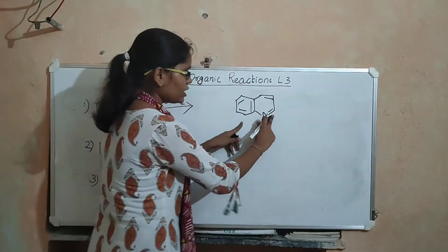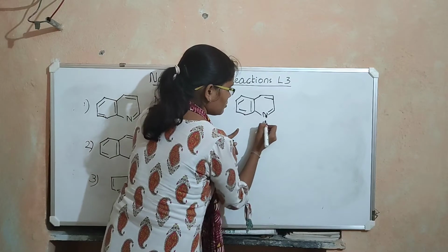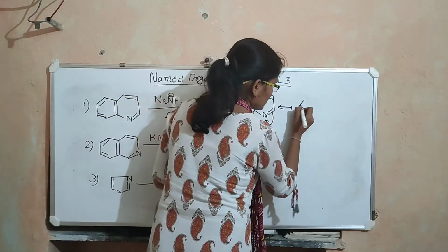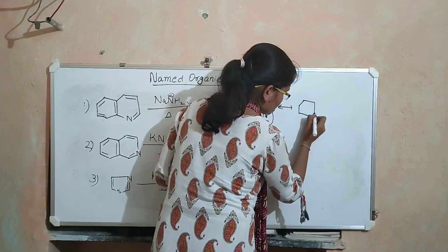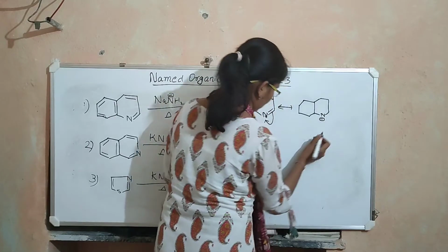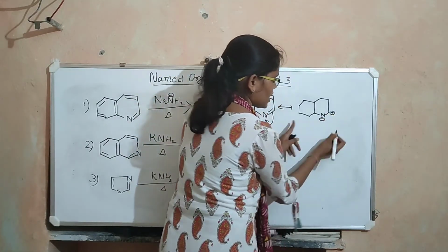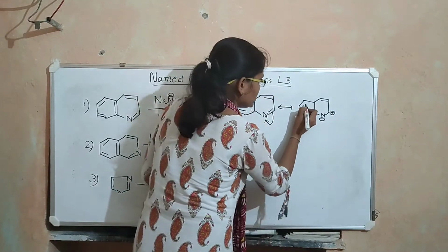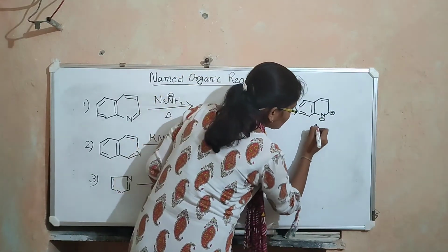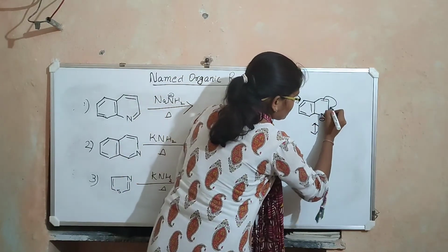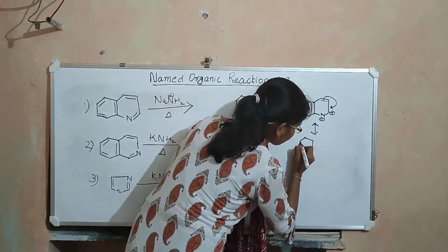So this pi bond will shift onto nitrogen because nitrogen is more electronegative. So what we get is this resonance structure, and a positive charge is formed on this carbon. You have a pi bond here. So the next resonance structure is this one.